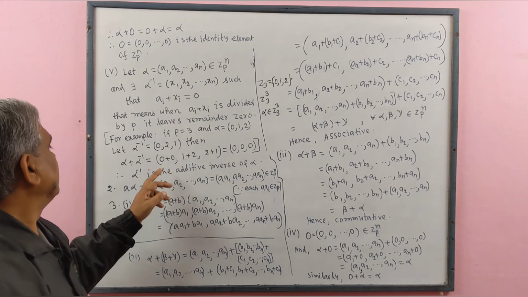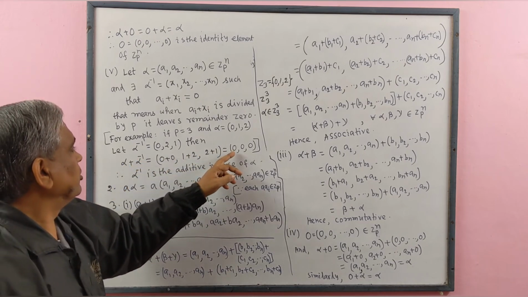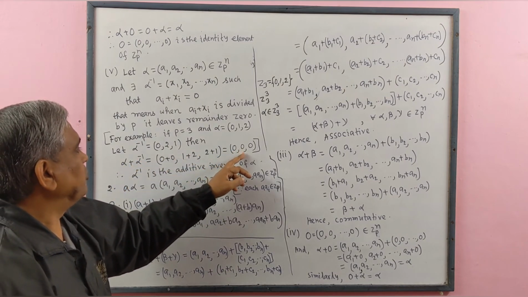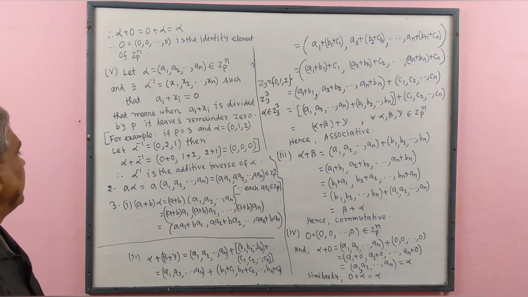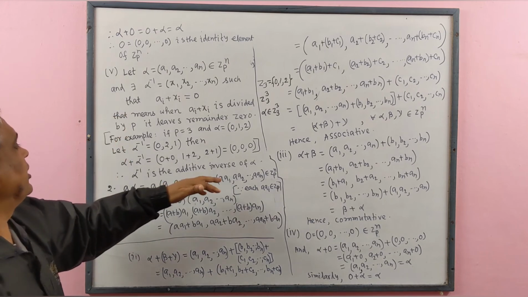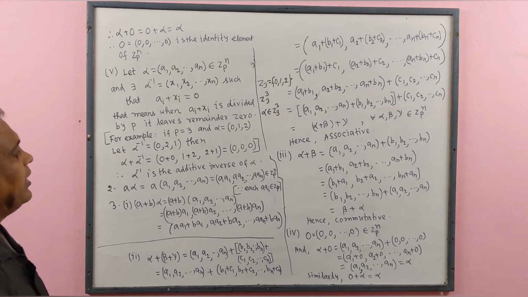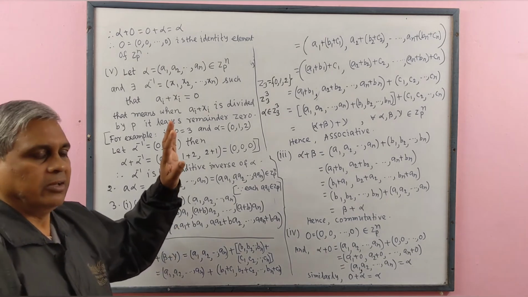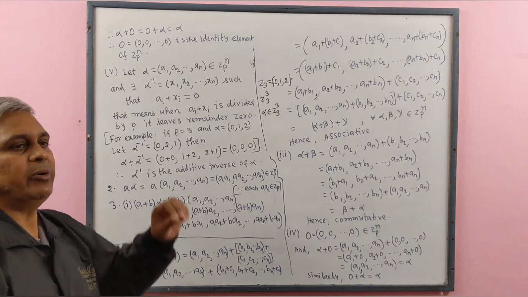That means we get alpha plus alpha inverse equal to the ordered triplet 0, 0, 0. Therefore, alpha inverse is the additive inverse of alpha. So we get additive inverse in Zp to the power n.